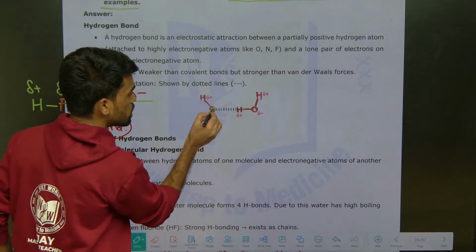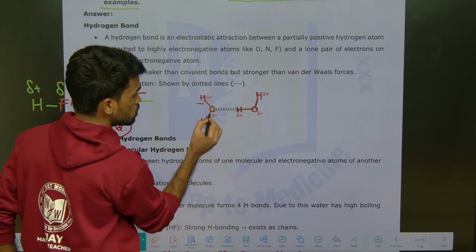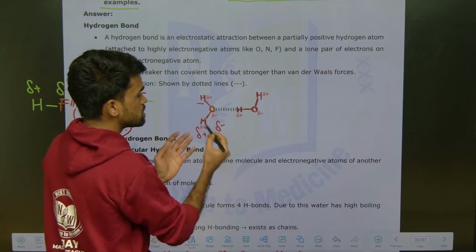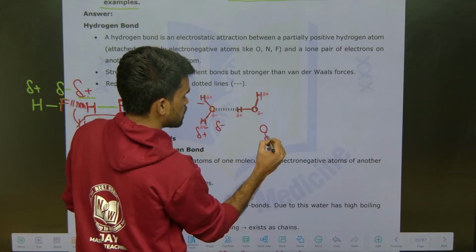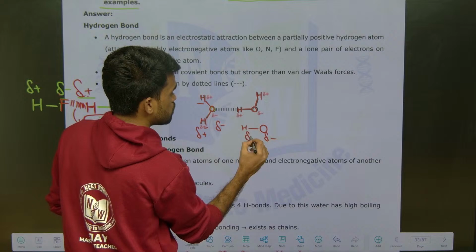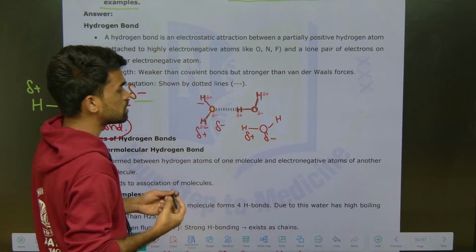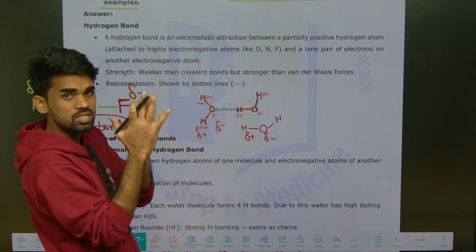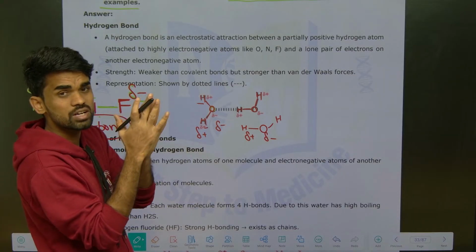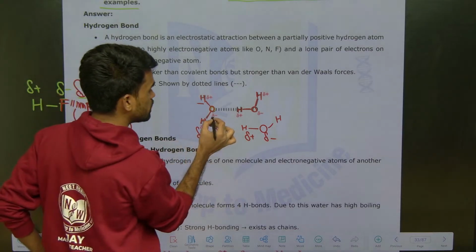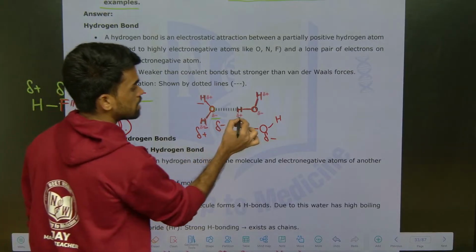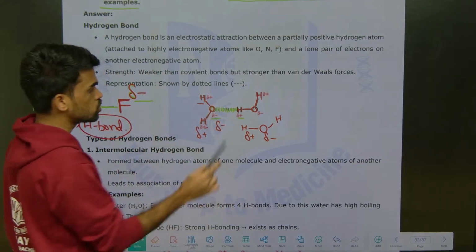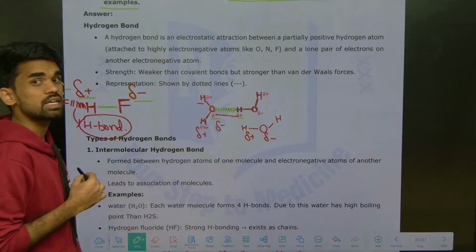Oxygen is more electronegative than hydrogen, so oxygen will get partial negative charge and hydrogen will get partial positive charge. Similarly in the adjacent molecule, oxygen will get a partial negative charge and hydrogen a partial positive charge. Between this negative pole and this positive pole there will be interactions. Those interactions are called hydrogen bonding, between this partially negative oxygen and this hydrogen. Due to this hydrogen bonding, water exists in liquid state.